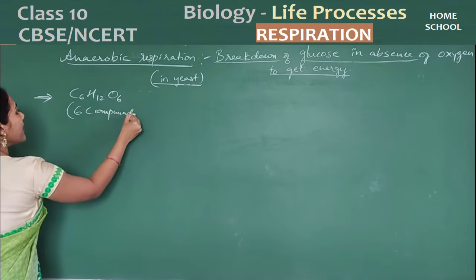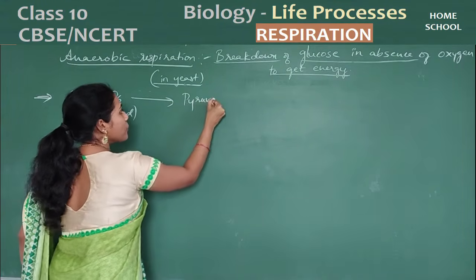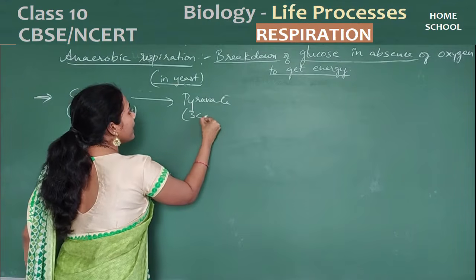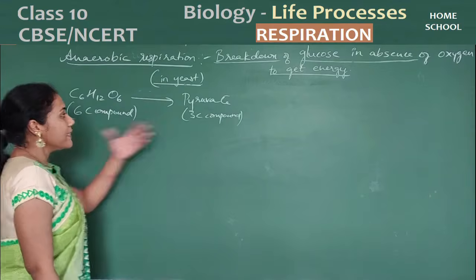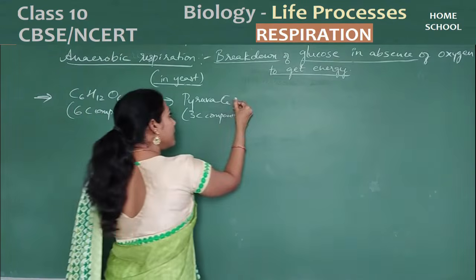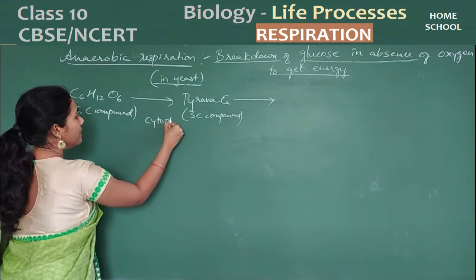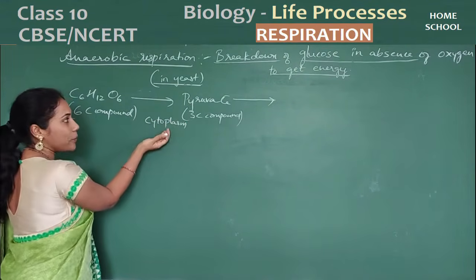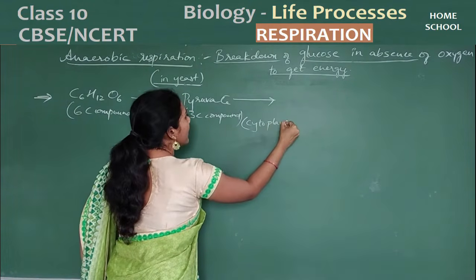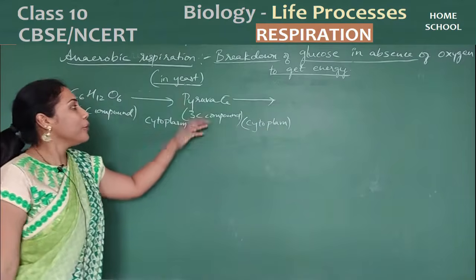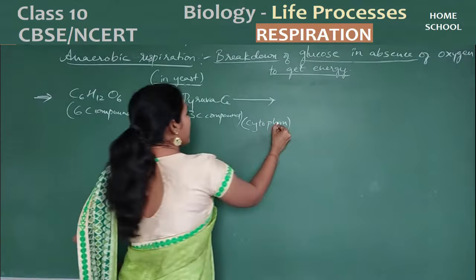This 6 carbon compound initially here also breaks down into pyruvate itself. So pyruvate is a 3 carbon compound. And this pyruvate, what happens is in the cytoplasm. This process also happens in the cytoplasm. First step happens in the cytoplasm. Second step also happens in the cytoplasm only. So here there is no concept like pyruvate moving into mitochondria. No, it can happen in the cytoplasm itself.